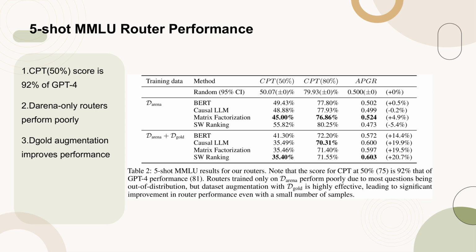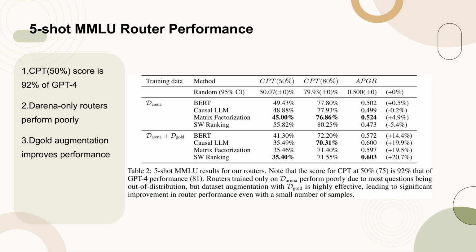Table 2 presents the 5-shot MMLU results for our routers. Notably, the CPT 50% score for our routers is 92% of GPT-4's performance. Routers trained solely on the Arena dataset exhibit poor performance due to most MMLU questions being out of distribution. However, augmenting the dataset with Gold significantly enhances router performance, demonstrating the effectiveness of dataset augmentation even with a small